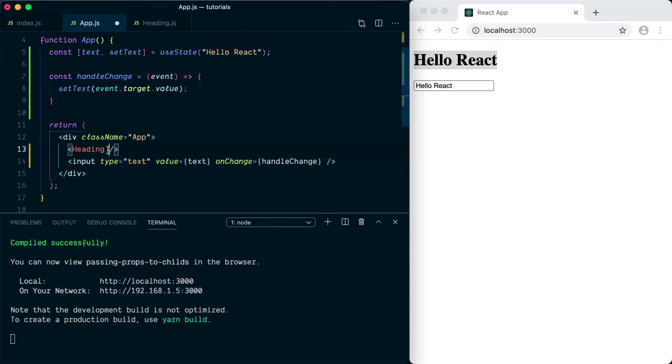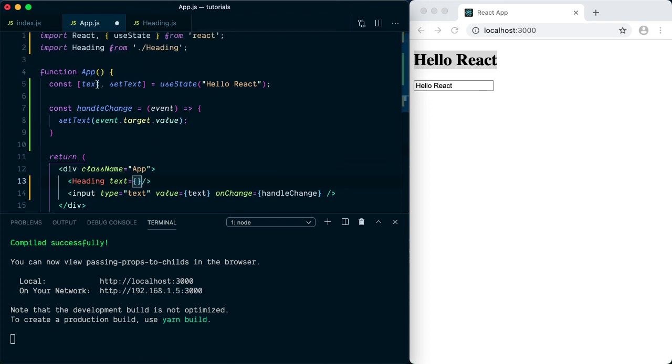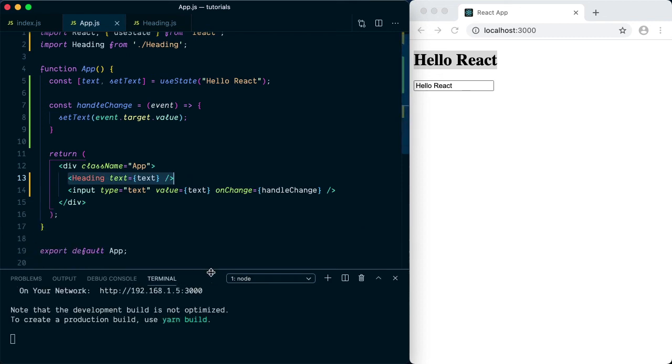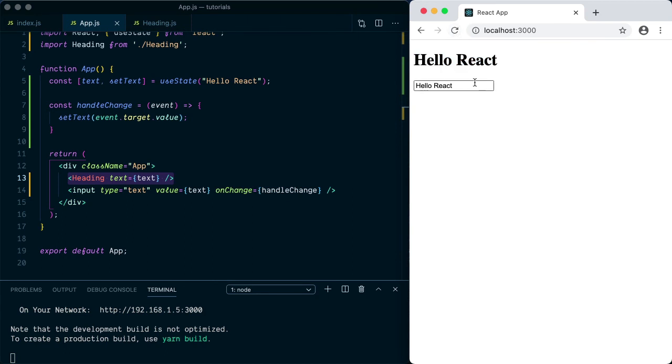Now what we need to do is pass that prop here, and that prop is going to get the value from this text. So we got rid of the h1 tag and we created a custom component here. If I save my file, you will see the behavior is still the same. Whatever you type in this input field, the same is displayed in this heading area.